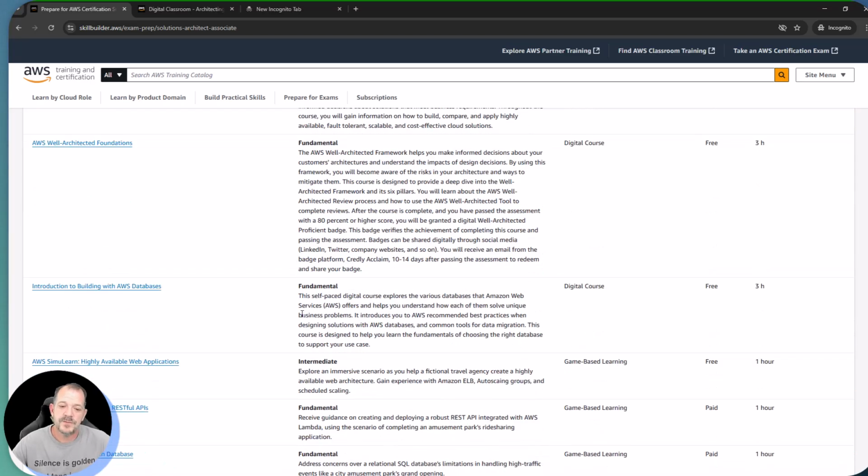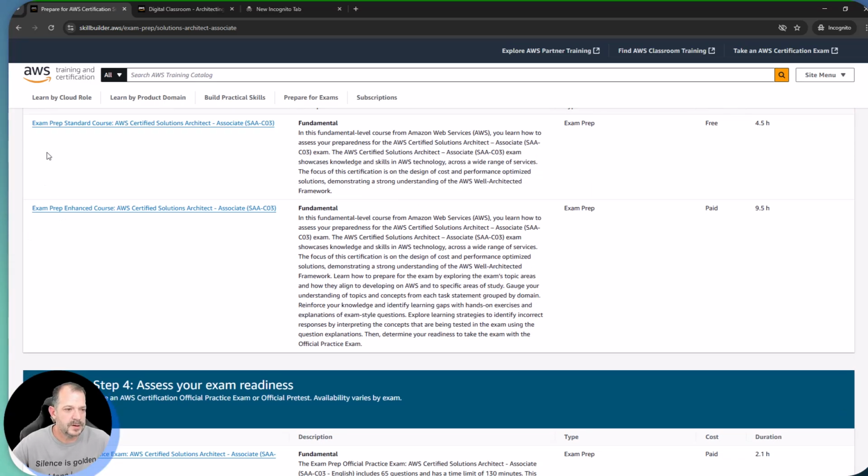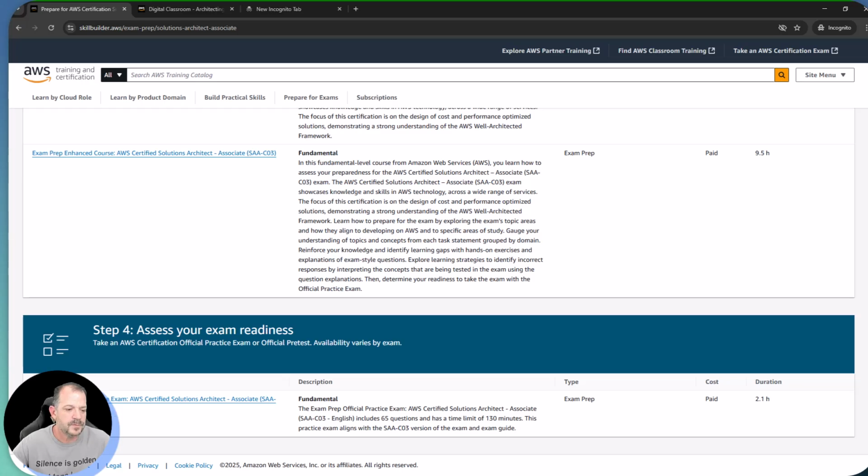Another one that we have is going to be a full-blown simulation of an AWS exam. And that is going to be right down here, the last one. The official practice exam is going to be part of the paid offering. This is going to be a full 65 questions. It's going to be structured just like an AWS exam.